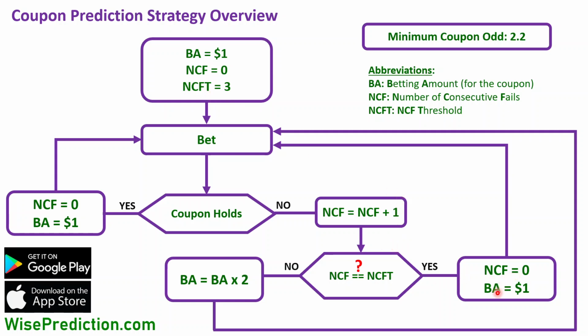So it becomes 0 again, and the betting amount is set to $1 again. So in summary, whenever the coupon holds, the NCF, the number of consecutive fails, is set to 0, and the betting amount is set to $1 again. And if the coupon prediction fails, the NCF is updated, and as long as NCF is smaller than NCFT, the threshold, we keep doubling the betting amount, from 1 to 2, from 2 to 4. Otherwise, as soon as NCF gets equal to NCFT, we set it back to 0, so we just forget about our losses and make a new start there, and the betting amount is set to $1 again.